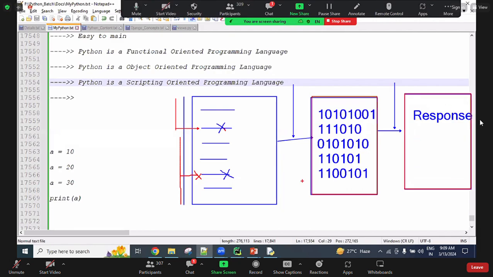For all this purpose in Python, we use only one command, the interpreter command. It directly converts the high-level code into byte level and gives the response. But in Java, we use two commands: one compiler command and one JVM command for running. In Python, only one command is used, which internally converts into bytecode and returns the response. This is what we call scripting behavior. Clear?